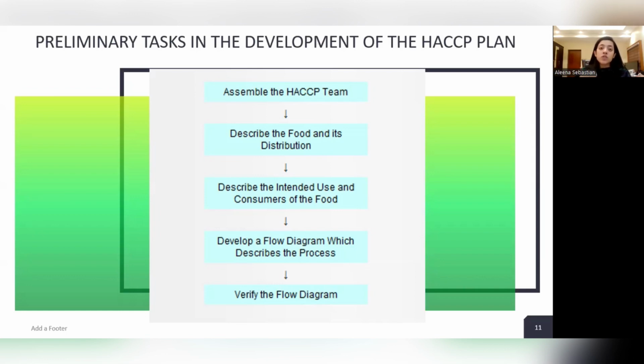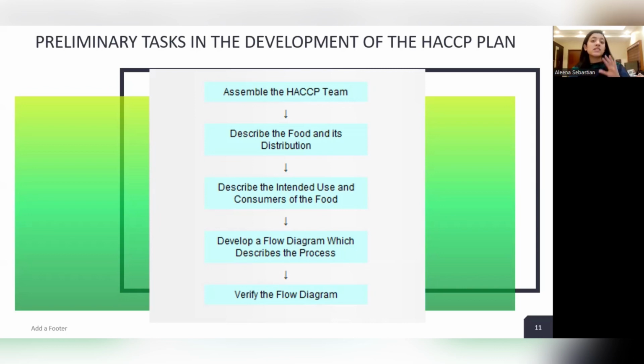Then we have to develop a process flow diagram which describes the process. Process flow diagram, as we know, is a systematic representation of the steps happening in the production of a particular food. Then we have to verify the flow diagram, that is, on-site verification. On-site verification means after creating a rough flow diagram, we have to go inside the production unit and check whether our flow diagram is correct with the sequence of operations happening in the food industry. That is the on-site verification of the flow diagram.